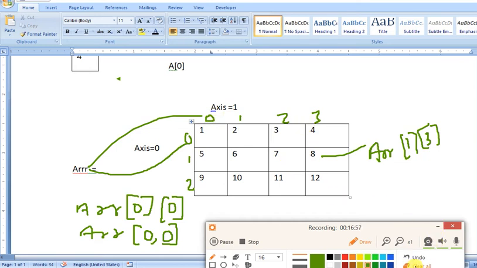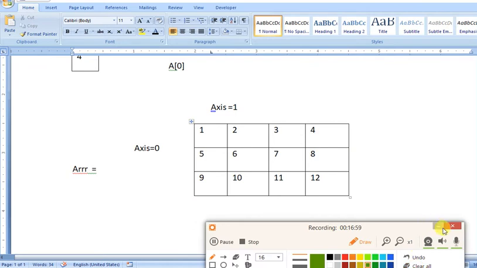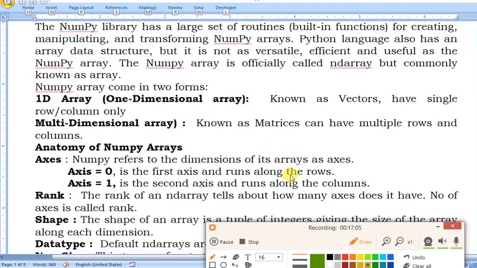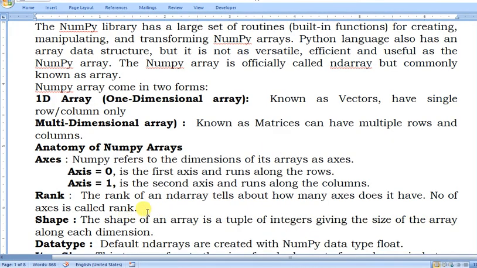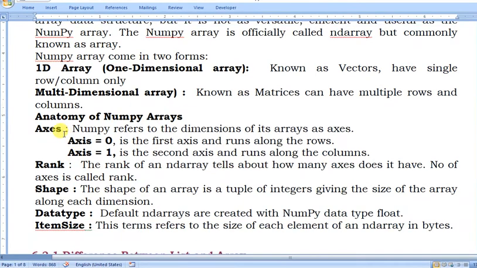Okay, I hope you understand the concept. Next we'll move to the anatomy of a NumPy array. We are talking about axes. NumPy refers to the dimensions of its array as axes.